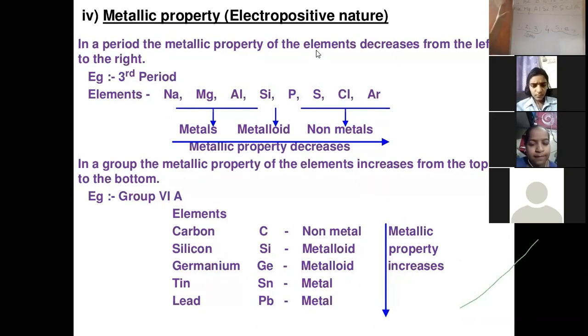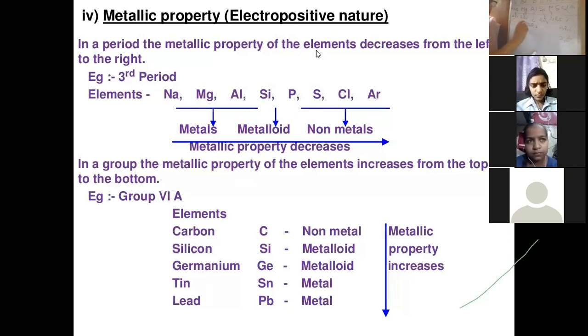So we will see what happens to the valency when we move in a period. As you know, the valence shell remains the same, but what increases is the number of valence electrons, so the valency keeps changing. Sodium's electronic configuration is 2, 8, 1; magnesium is 2, 8, 2; aluminum 2, 8, 3; silicon 2, 8, 4; phosphorus 2, 8, 5; sulfur 2, 8, 6; chlorine 2, 8, 7.